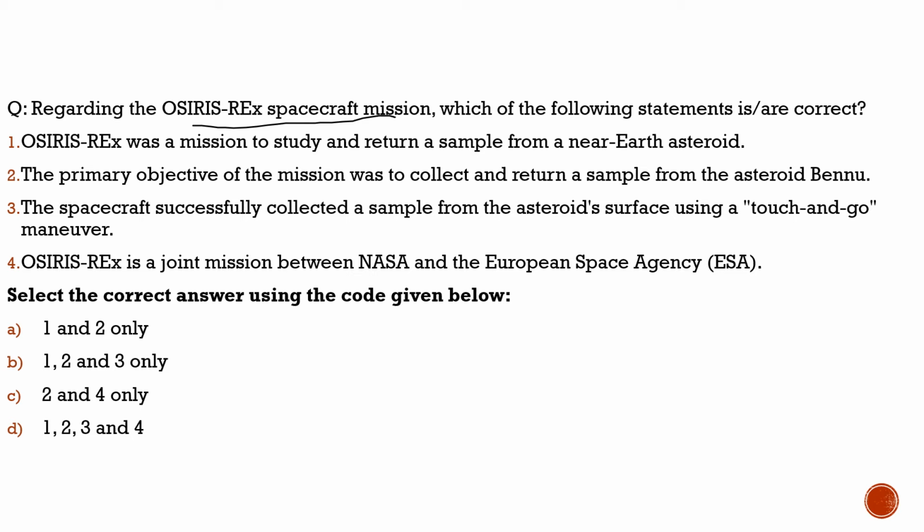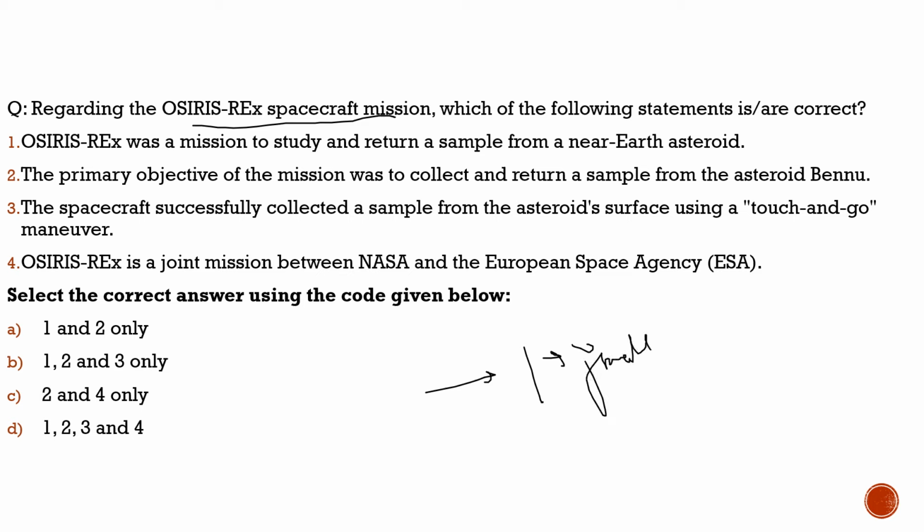Because a rock sample was taken from the Bennu asteroid and it was studied, and the results showed that this sample contained chemical compositions which are essential for the formation of life.